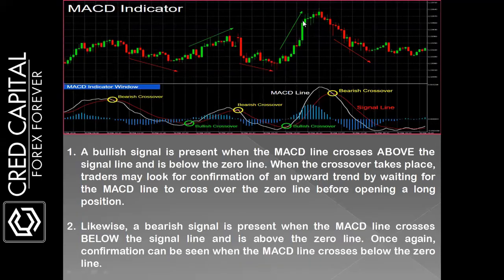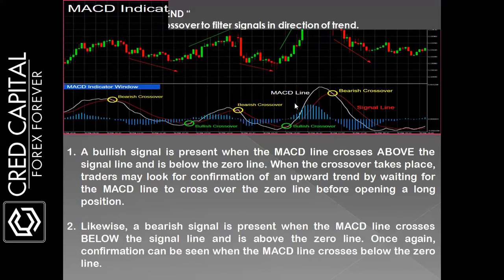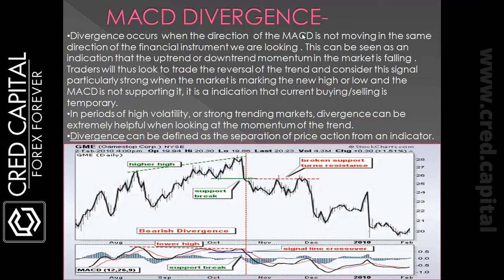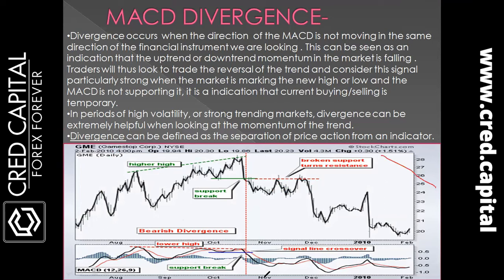divergence. Here also you can see the crossovers. This is also divergence in the market, when the market is making a higher high but the MACD is making a lower high. MACD is not supporting the market zone, it is making a lower high. So this is called a bearish divergence. And when the market is making a lower low and the MACD is making a higher high, this is called a bullish divergence in the market.